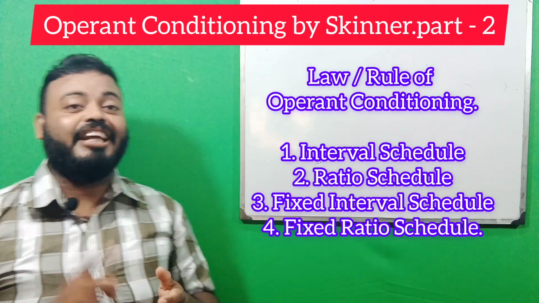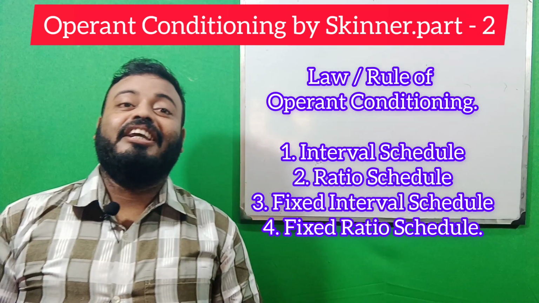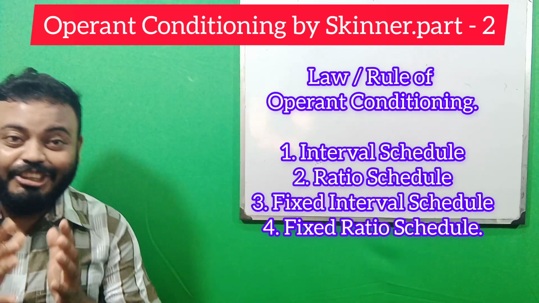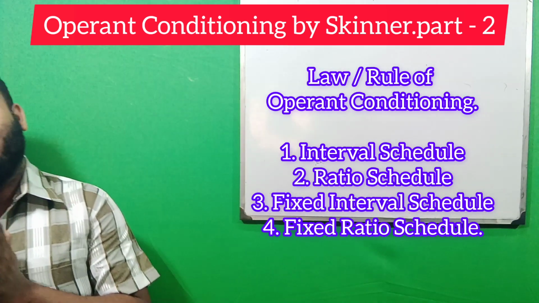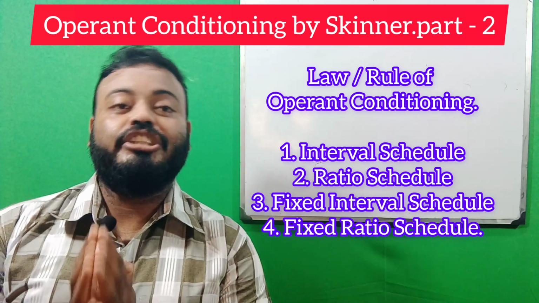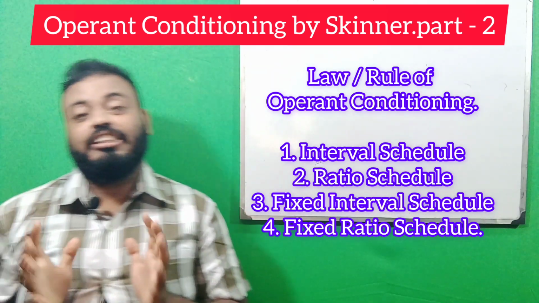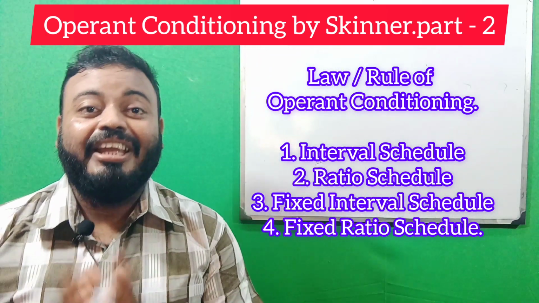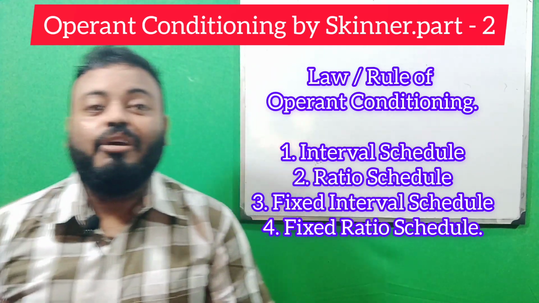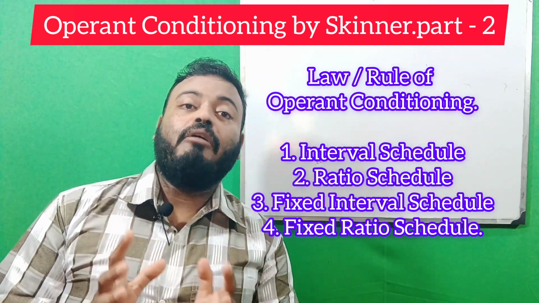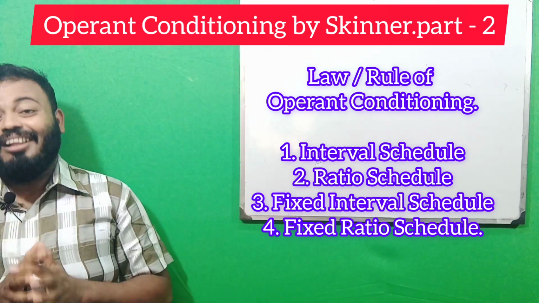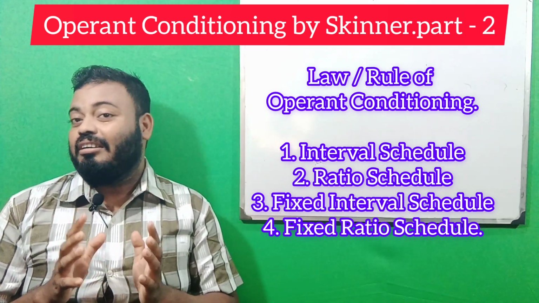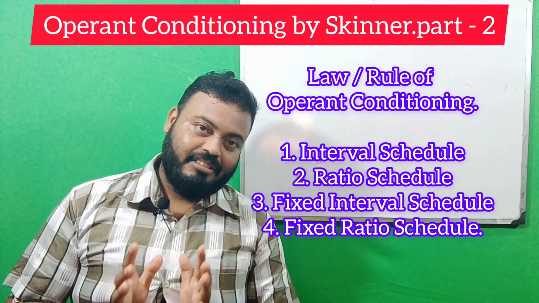An interval schedule provides reinforcement after a specific time, like wages for a worker after 4 hours of work. For example, the worker gains money after he completes his work. This is the interval schedule.